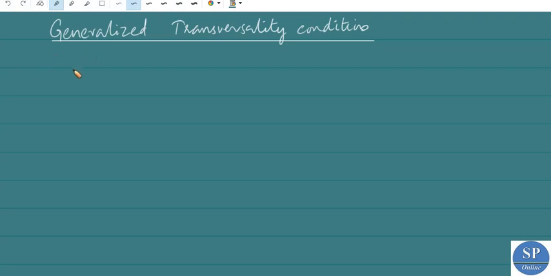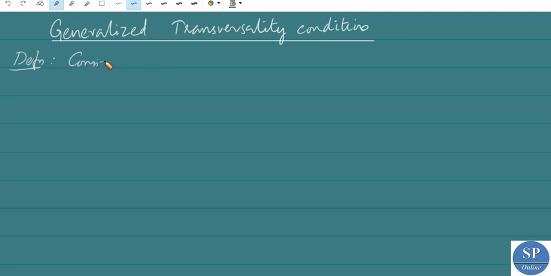In the case of first order quasi-linear PDE, we discussed the transversality condition. A similar condition is there in the case of first order nonlinear PDE, which is called a generalized transversality condition. So we have the definition of the generalized transversality condition.